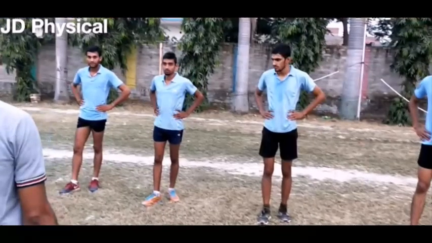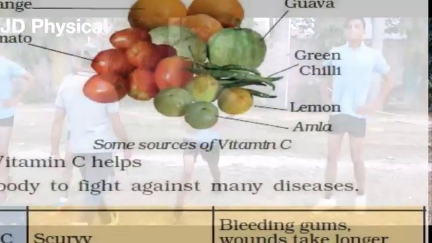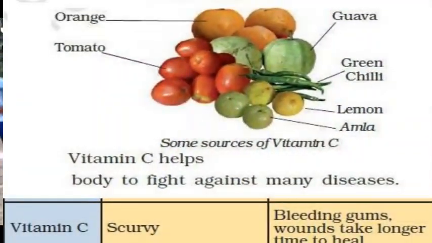Vitamin C helps the body to fight many diseases. Sources of vitamin C are amla, lemon, chili. Deficiency of vitamin C causes scurvy.